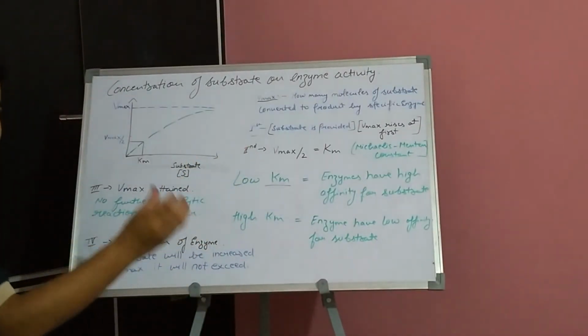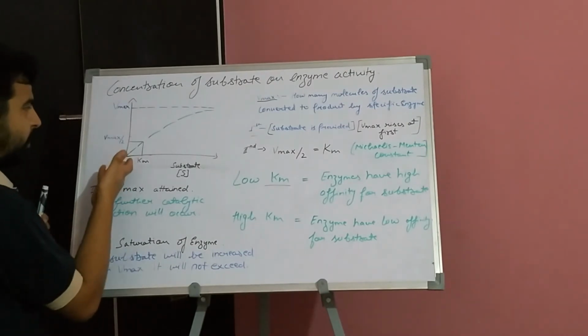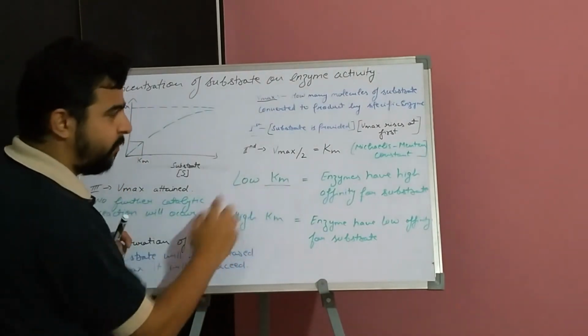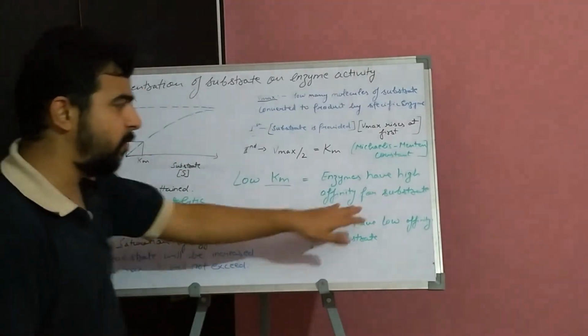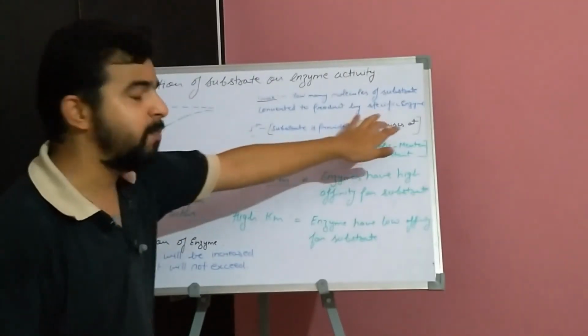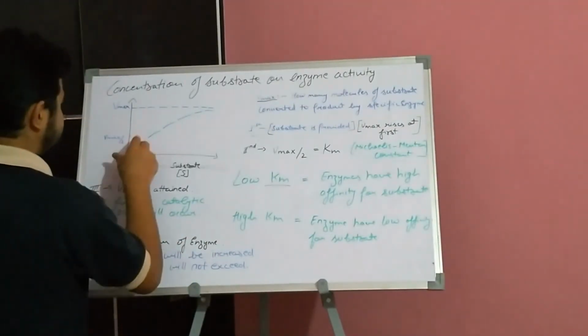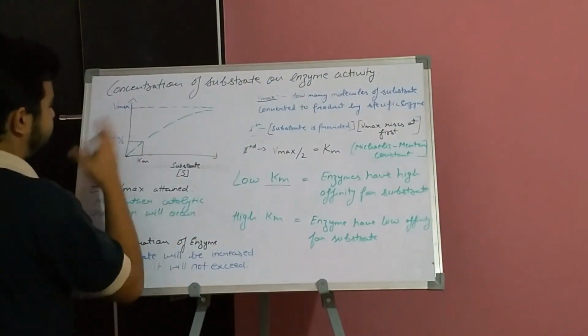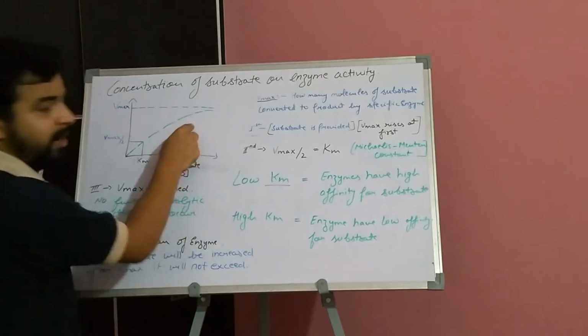So here we can see two conditions. When it was below Km, we can see that the enzyme has high affinity for the substrate because the velocity rises at first. After it passes Vmax by 2, we can see that it becomes slightly curved.